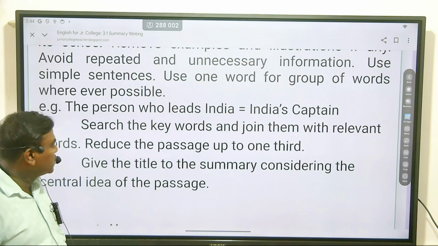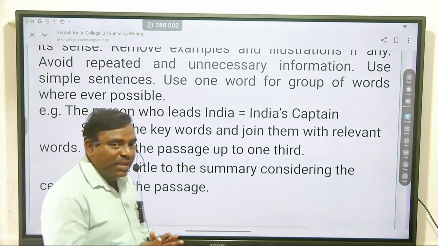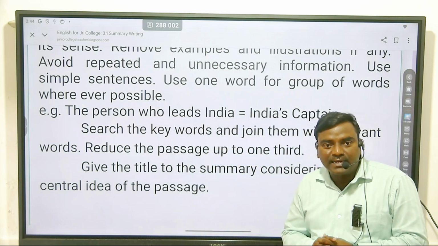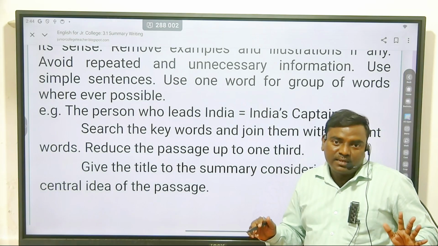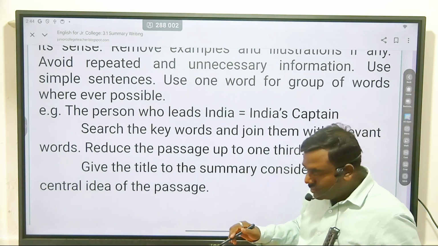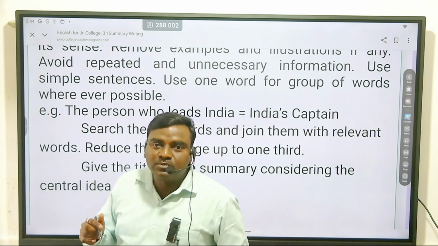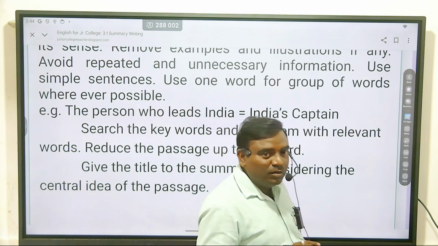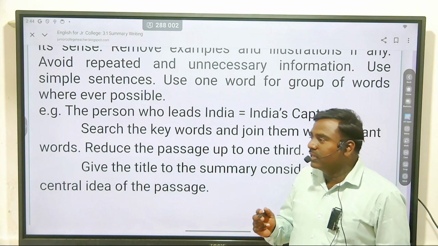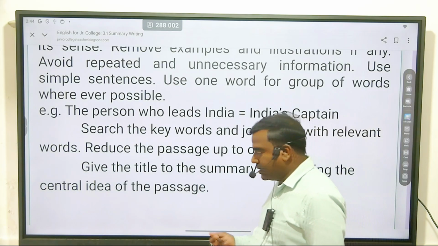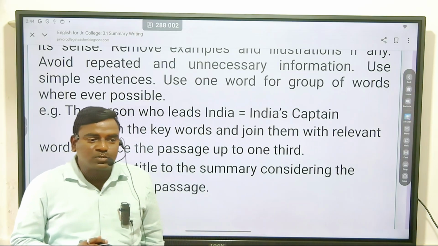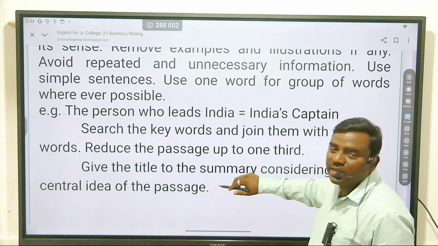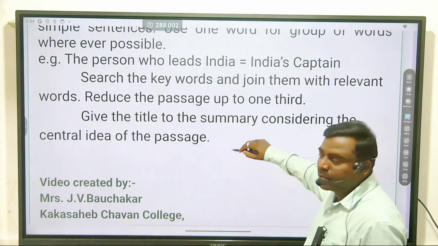So it's very, very important that while writing a summary answer, you should give a title to your summary. Then the examiner comes to know that the student is really good in summary writing and knows all such things about summary writing. So you should give the title of your summary.